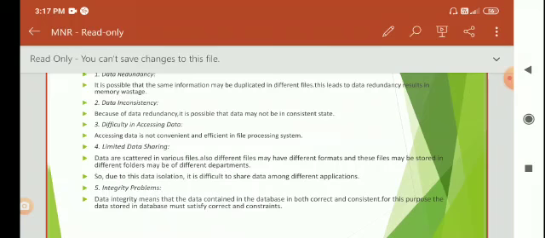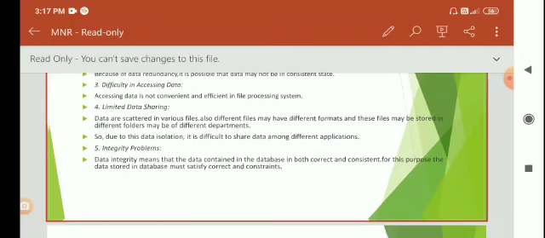Next disadvantage is limited data sharing. Data are scattered in various files. Also, different files may have different formats, and these files may be stored in different folders, maybe of different departments. So due to this data isolation, it is difficult to share data among the applications.